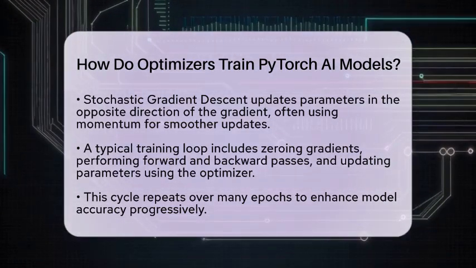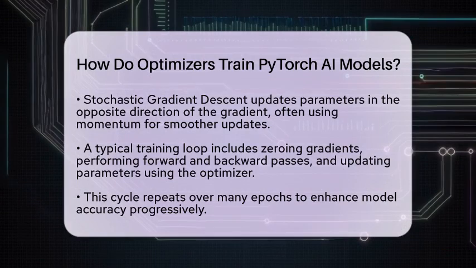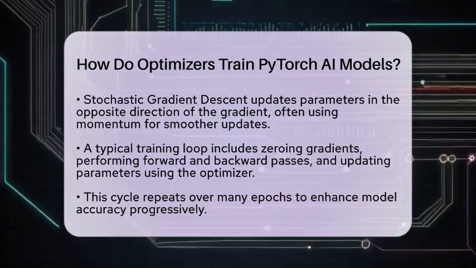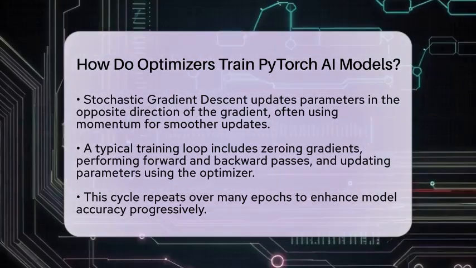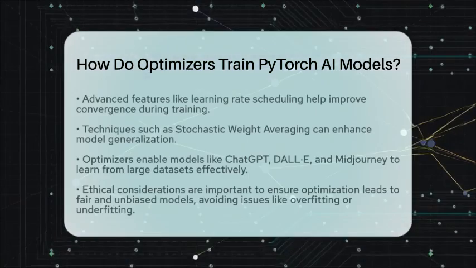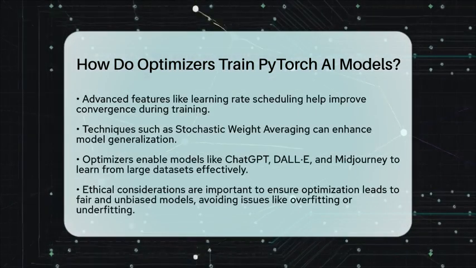Optimizers also support advanced features such as learning rate scheduling. This adjusts the learning rate during training for better convergence. Techniques like stochastic weight averaging can also be used to improve generalization.